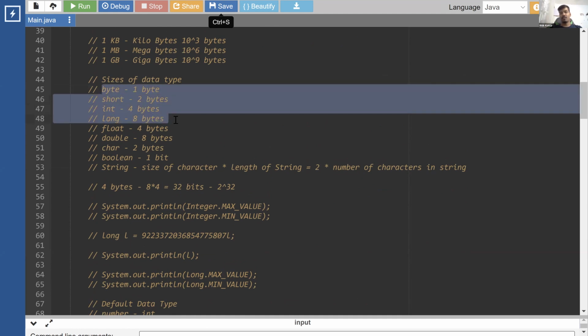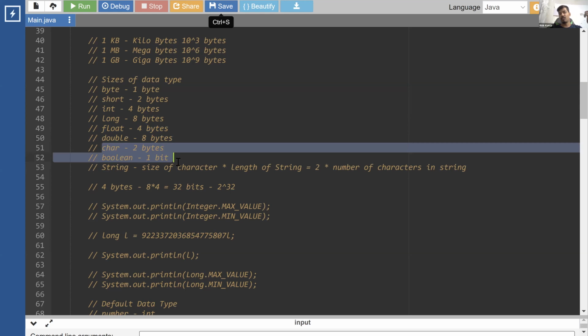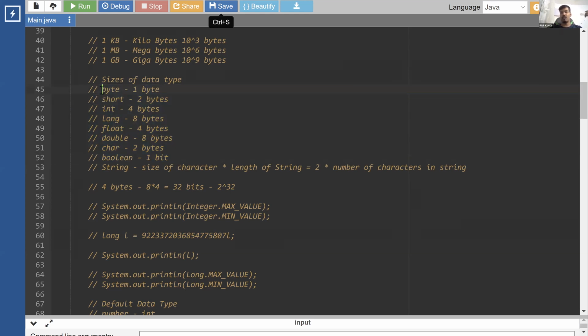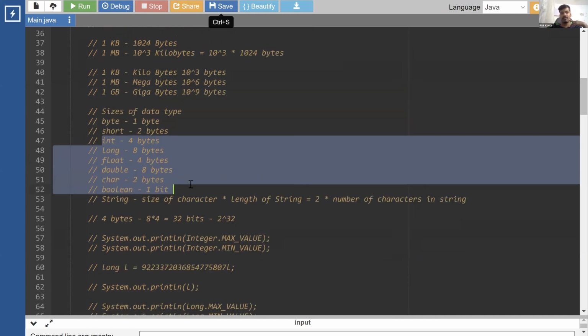For example, you can remember the integer data types are byte, short, int, long in the order, and it starts from 1 byte and then goes to 2 bytes, 4 bytes, and 8 bytes. For decimals, you have only two data types, float and double, so it's 4 and 8. Character is simply 2 bytes and boolean is 1 byte. That's it. These are the only data types that are available. Out of these, byte and short are something we will not be using, so you will only be using these many. So only 6 values that you have to remember.